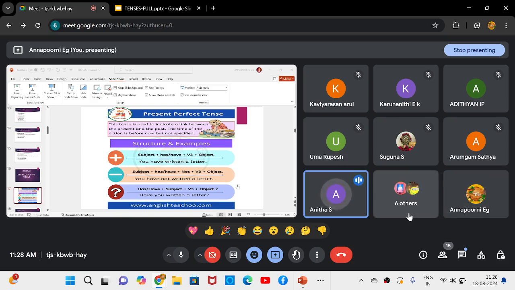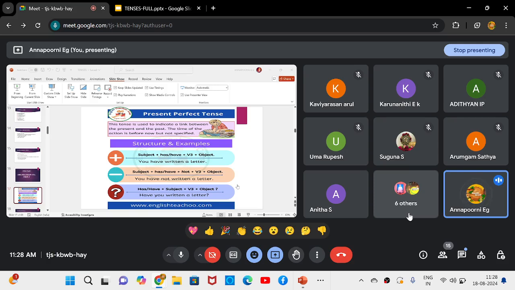This tense is used to indicate a link between the present and the past. The time of the action is before now but not specified.